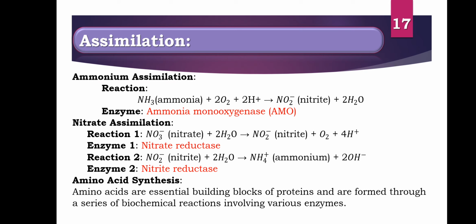Nitrate assimilation: how nitrate is assimilated in plants. Reaction 1: nitrate binds with hydrogen and water to form nitrite. Nitrate reacts with a water molecule to form nitrite and produce oxygen and hydrogen molecules. The enzyme used is nitrate reductase. Reaction 2: nitrite binds with water molecules and forms ammonia and two hydroxide molecules. The enzyme used at that time is nitrite reductase.